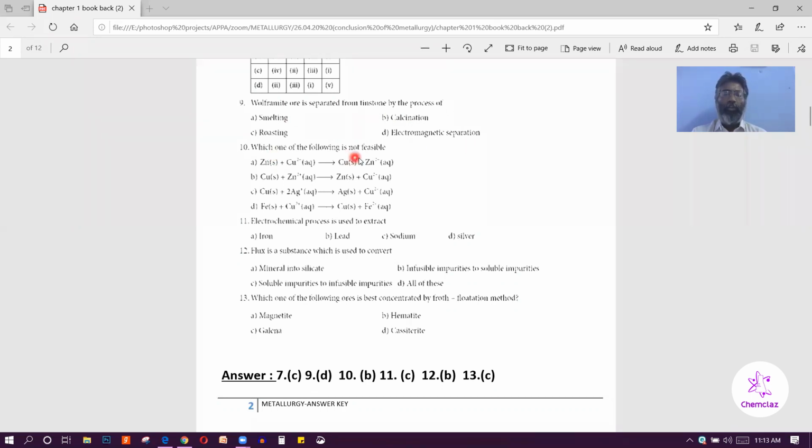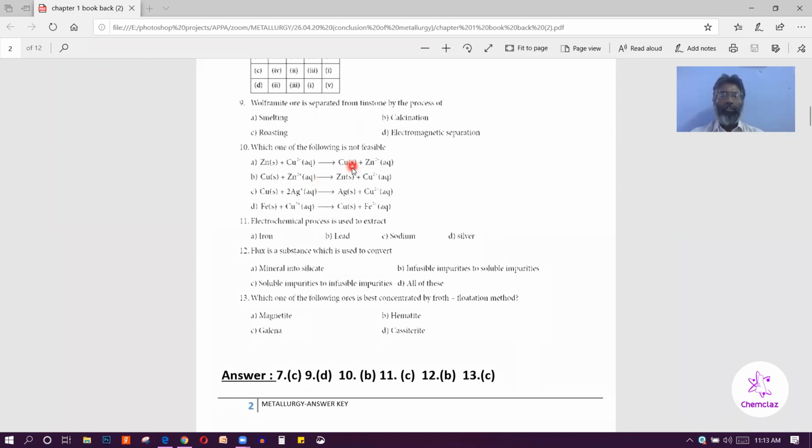Then: which of the following is not feasible? So here, for the metal displacement reaction, the condition is that a more electropositive metal can displace a less electropositive ion from the salt. So that is the condition. For the feasibility, what is the condition? A more electropositive metal can displace a less electropositive ion from the salt.